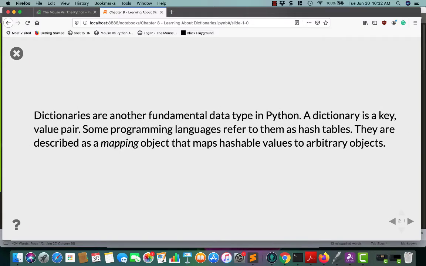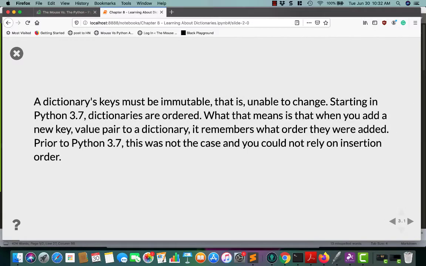Dictionaries are a fundamental data type in Python. A dictionary is a key-value pair. Some programming languages will refer to a dictionary as a hash table in their language, or a mapping object. Usually you have a hashable value, which is the key, and then you have the value at the other end. Dictionary keys must be immutable, so in other words, they cannot be changed.